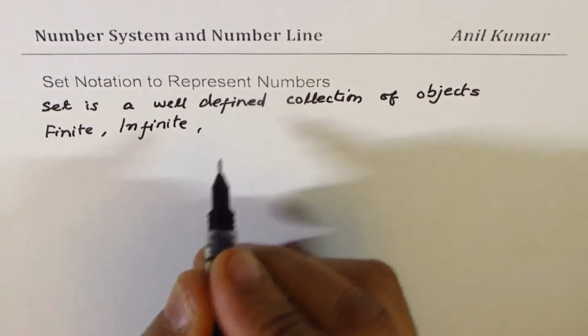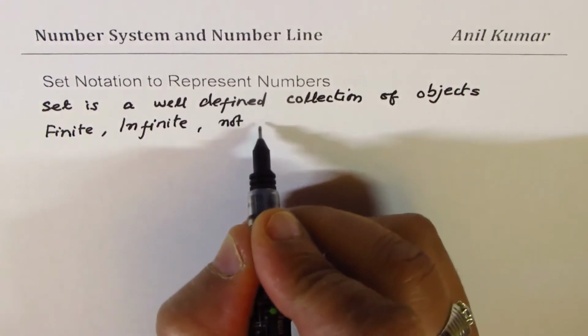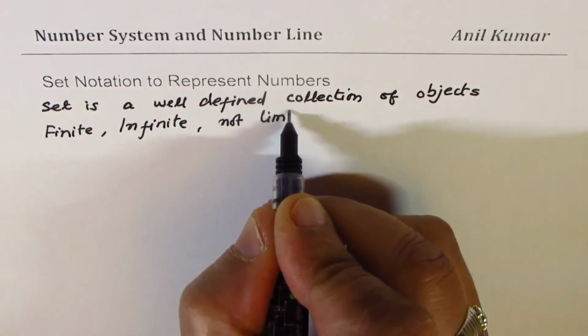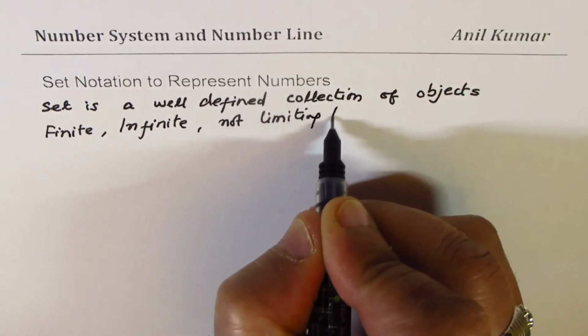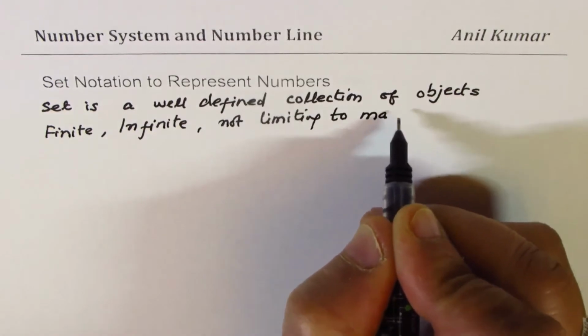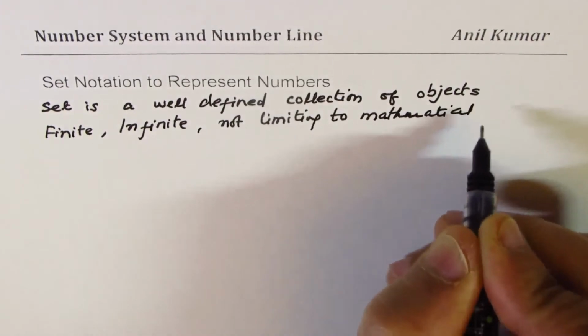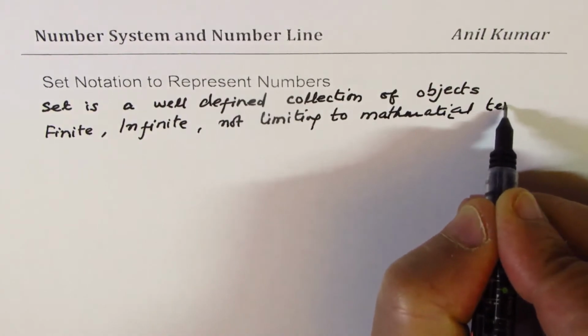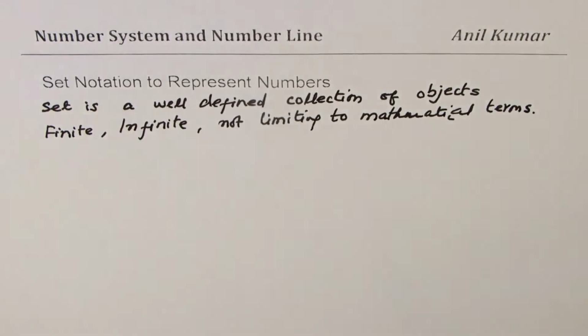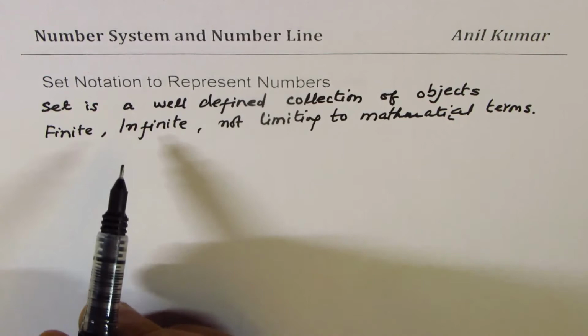We are not limiting ourselves to mathematical terms. It could be any objects. So it is a very general theory which could represent many things. But in our discussion, we'll concentrate more on the number systems, right? So I hope that is clear.